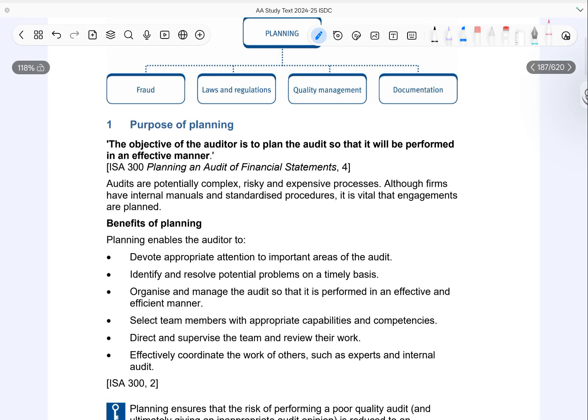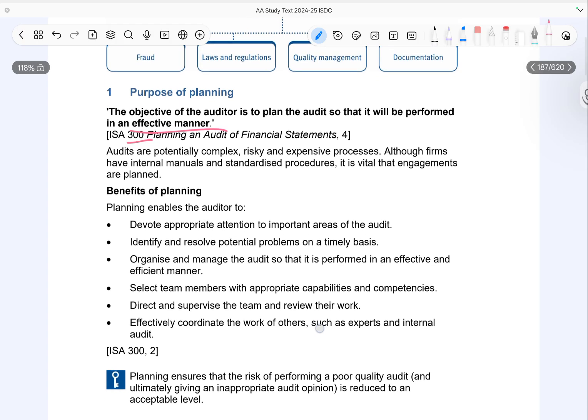Okay, let's begin. So the objective of the auditor as per ISA 300 is to plan the audit so that it is performed in an effective manner. Now, audits are not simple processes. They can be complex, risky, and expensive. Even though firms have standard procedures and manuals, proper planning is still essential for every audit engagement.